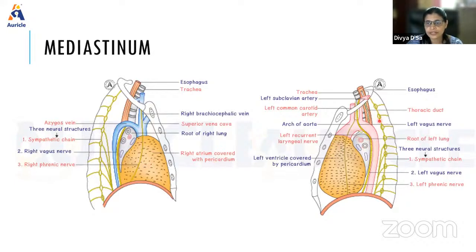So from the left side, we are able to see the trachea, esophagus also we can see here. Along with that, the left subclavian, the left common carotid, the arch of aorta, left recurrent laryngeal nerve, the left ventricle, the root of the left lung, okay, the 3 neural structures, that is sympathetic chain, left vagus, and left phrenic nerve. We can see here, as well as the thoracic duct. So in this way, all the most important structures are located in the mediastinum.